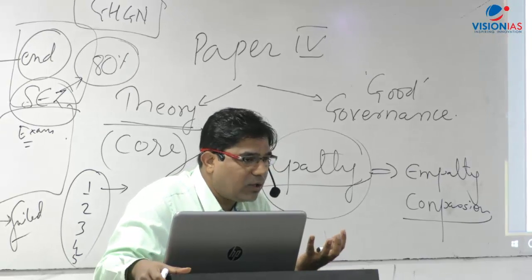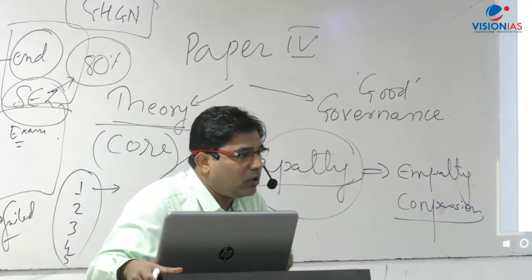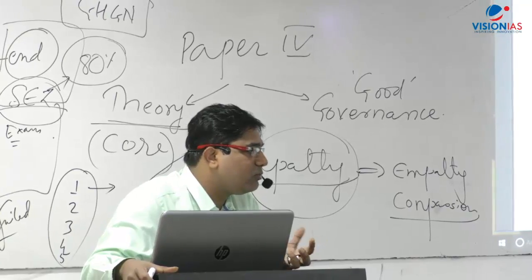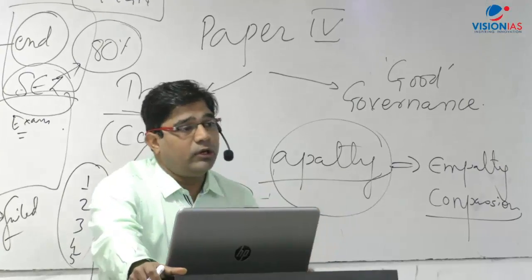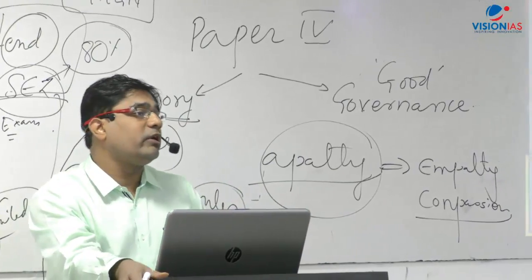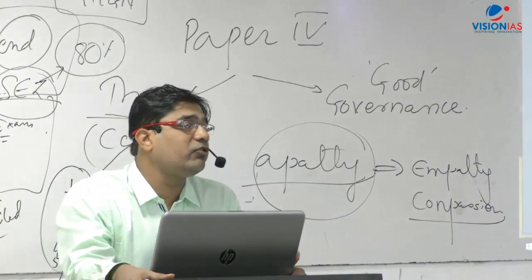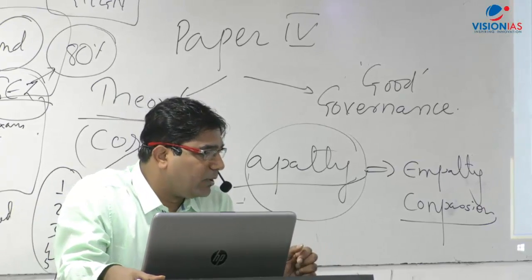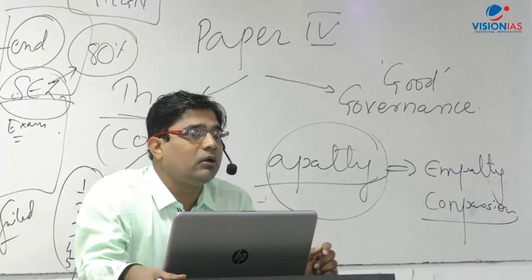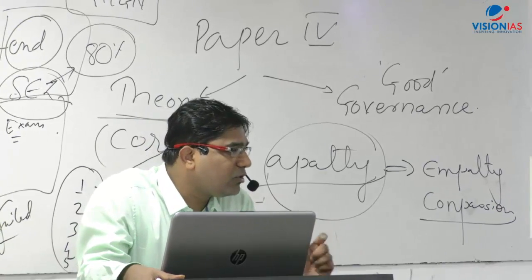If you see, it has a colonial origin also. Colonial origin because the bureaucracy emerged during the British era. And the Britishers ruled the country in order to exploit the resources, etc. So bureaucrats of that day were expected to act against the interest of the public. They were expected to work more in favor of the Britishers.